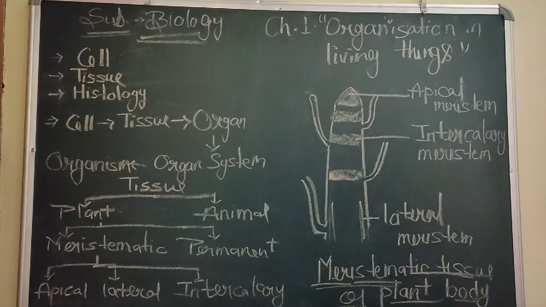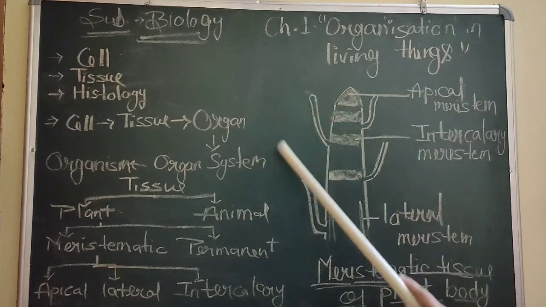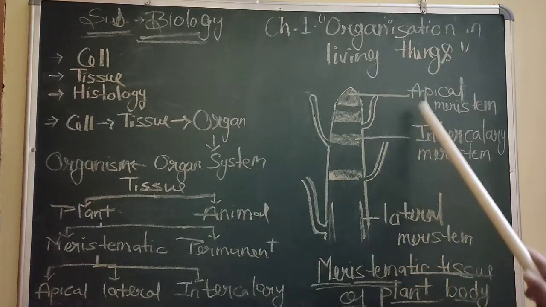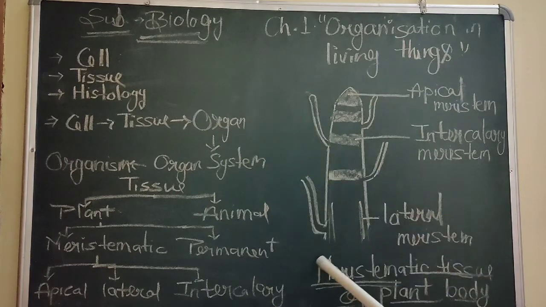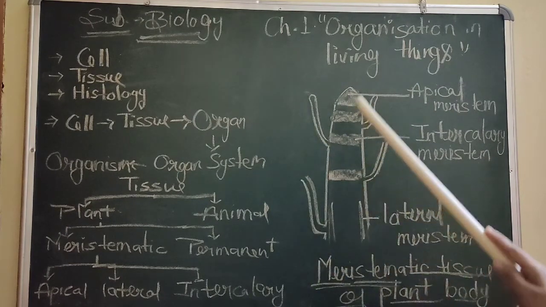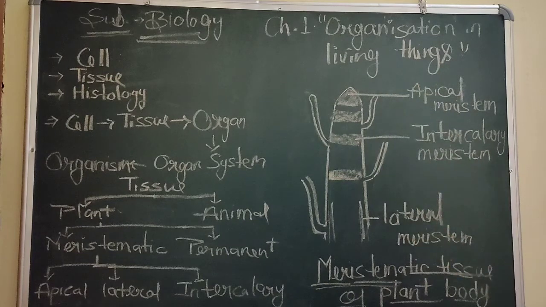This is the structure of the root part of a plant body. Here we will show meristematic tissue. So the point is, what does meristematic tissue do? First of all, it is formed by cells which continuously divide.